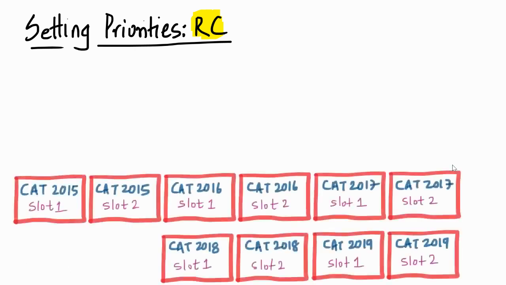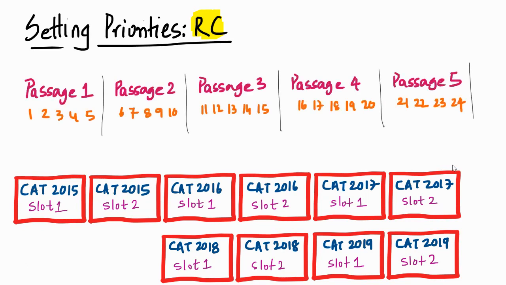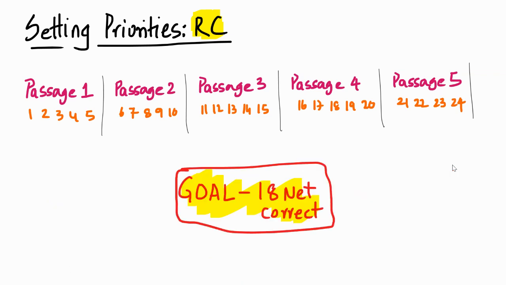Setting priorities, ladies and gentlemen, this is the pattern for the past many years from CAT 2015. Yes, you've got five passages. CAT 18 and CAT 19 had four passages with five questions each and one passage with four questions. Now, your goal is to get a net 18 correct in reading comprehension.